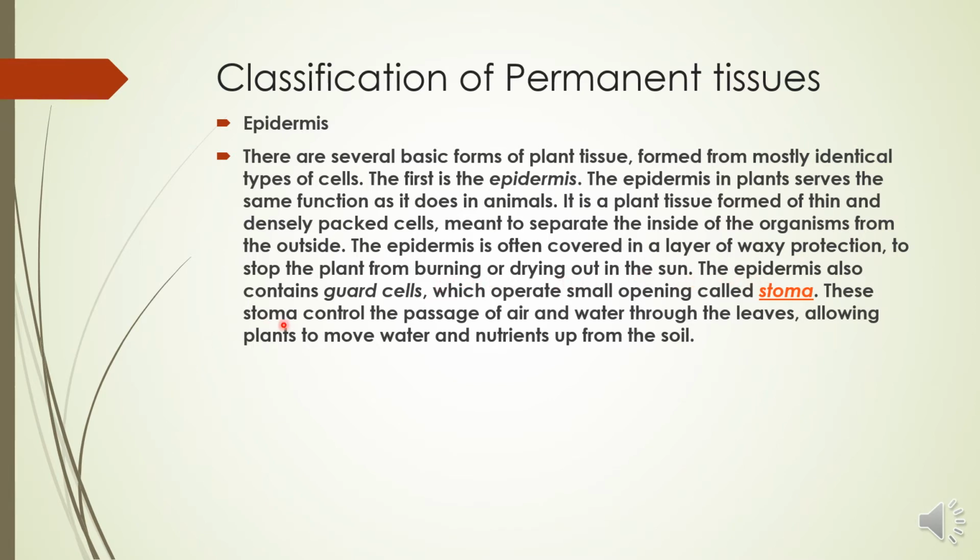The epidermis also contains guard cells which operate the small openings called stomata. You have learned that the plant epidermis contains guard cells and stomata for gaseous exchange. These stomata control the passage of air and water through the leaves, allowing the plants to move water and nutrients up from the soil.